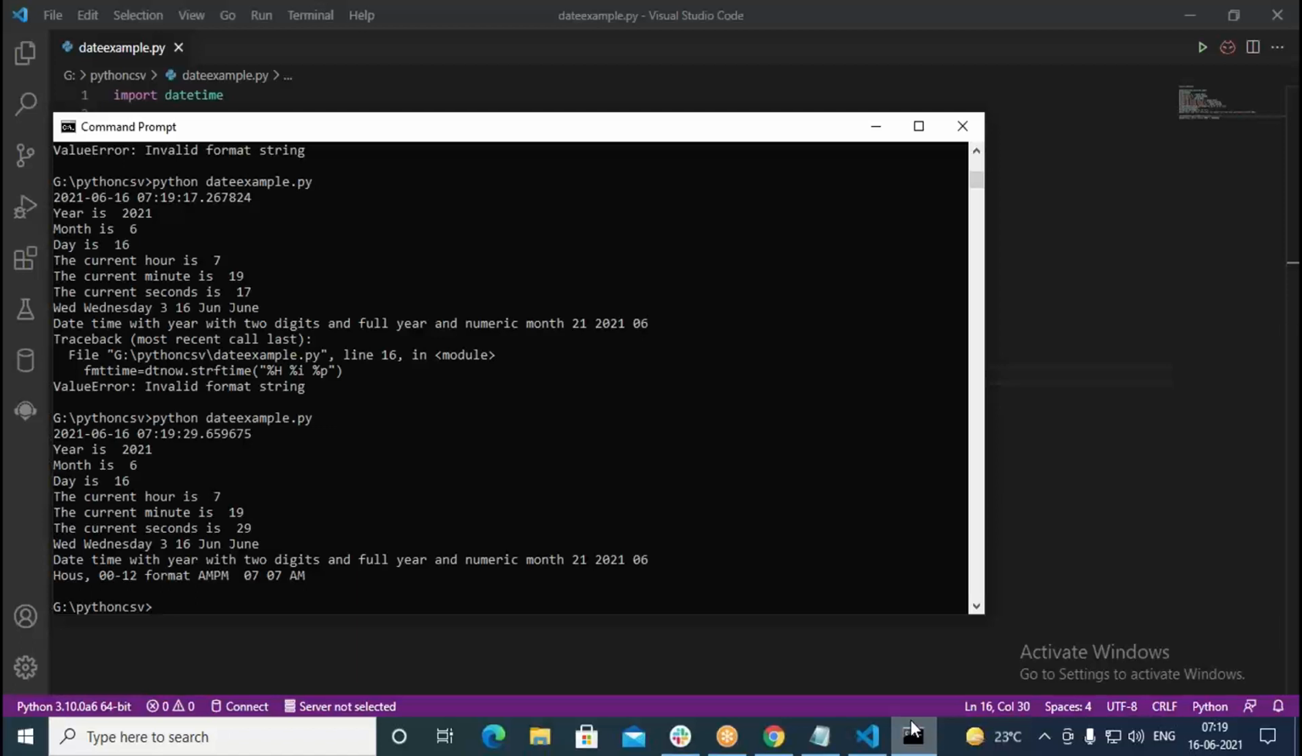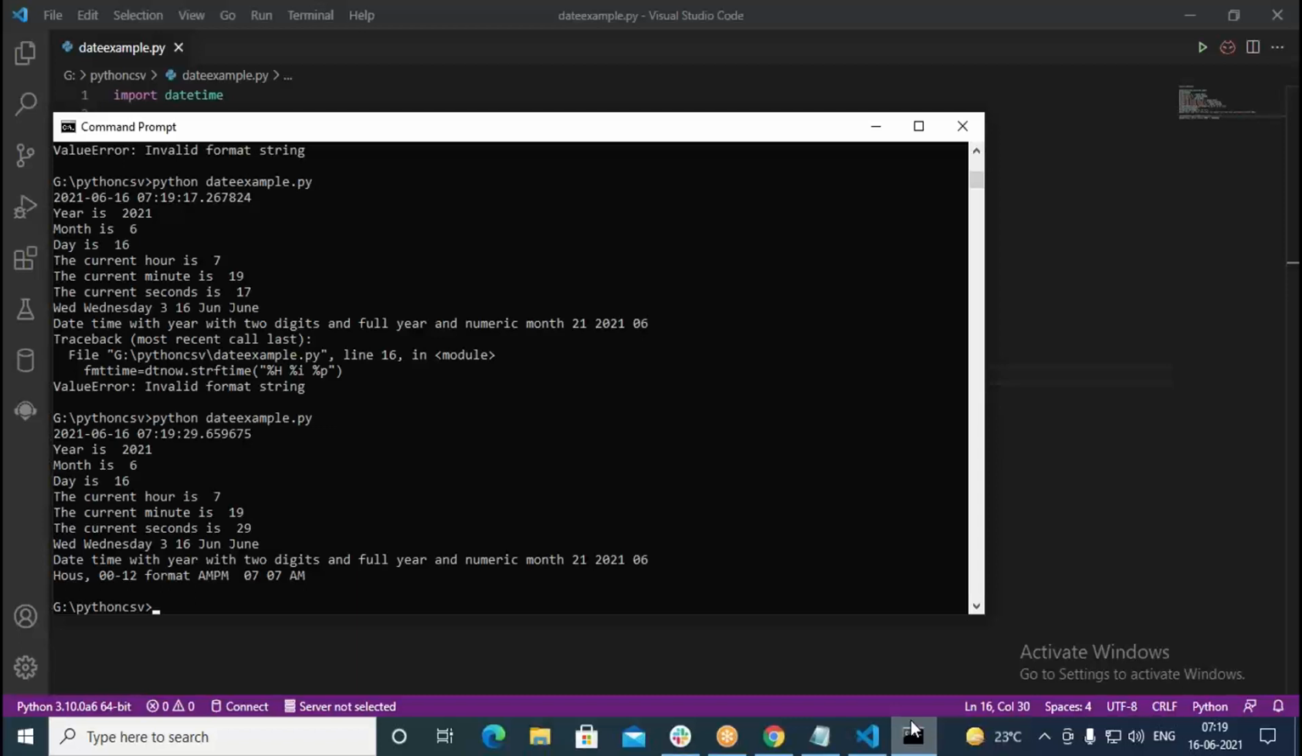0012 format, 7 it is saying, and it's saying here AM. So when you say %p, it's giving AM. If it is night, it gives PM. So it says AM, and after 12, it's going to say PM. Like this, you can print it. In the AM PM notation, we are going to be printing it.